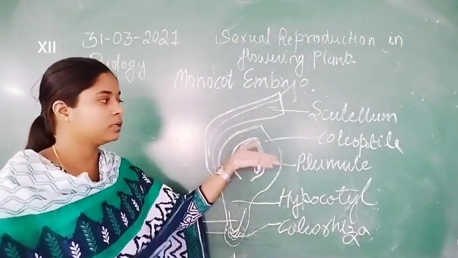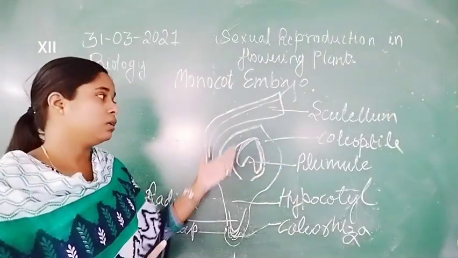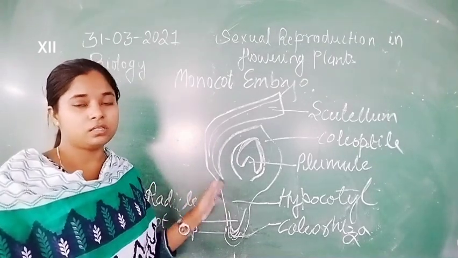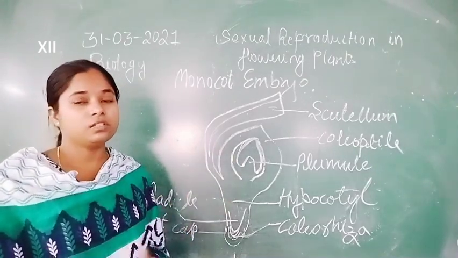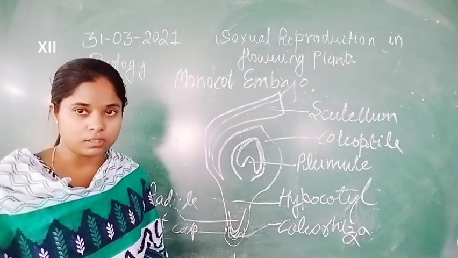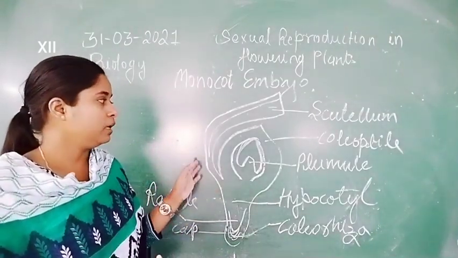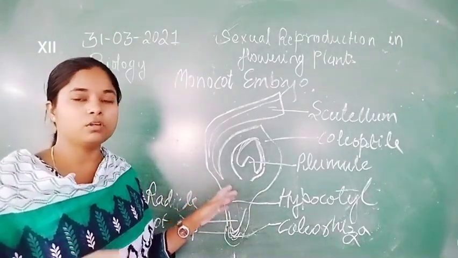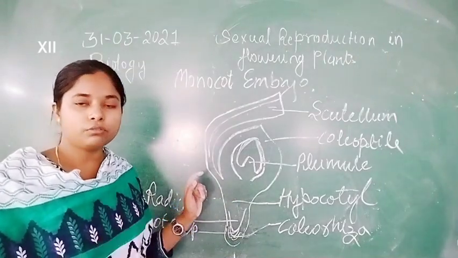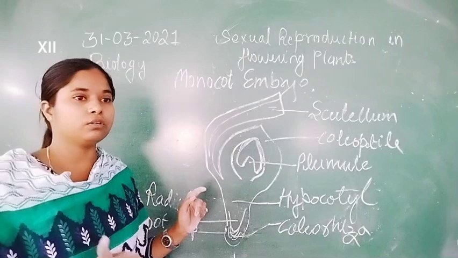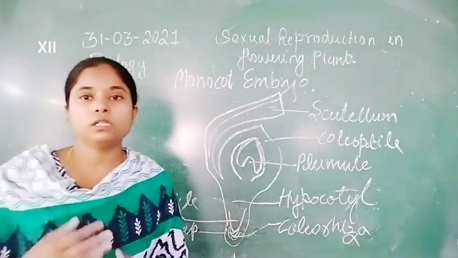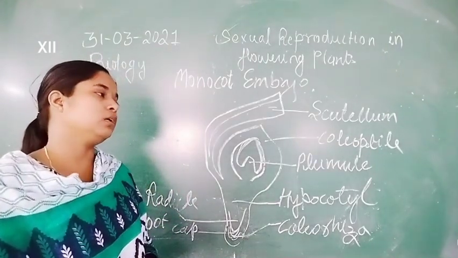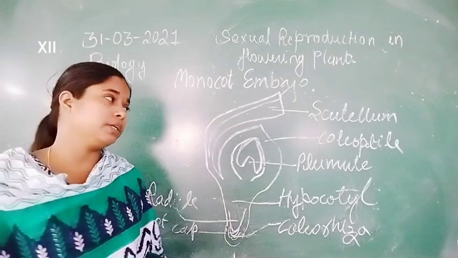Whenever they undergo the germination process, the nutrients present in the scutellum or cotyledon are generally not sufficient for the germinating seed. So they don't utilize all the endosperm during the development of the embryo, because only one cotyledon is present and all the nutrient requirement is not provided by the scutellum.